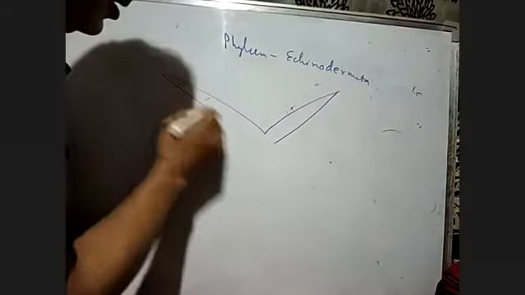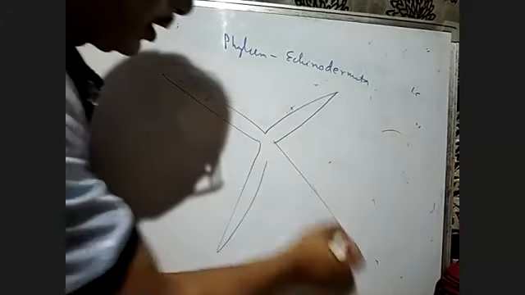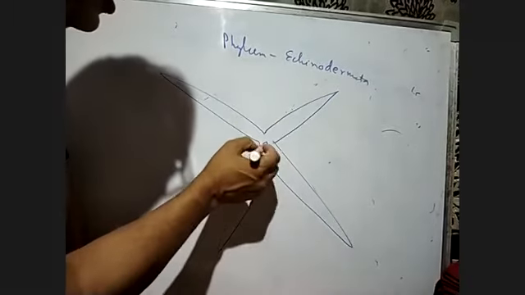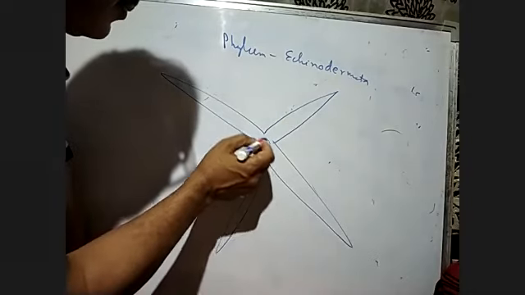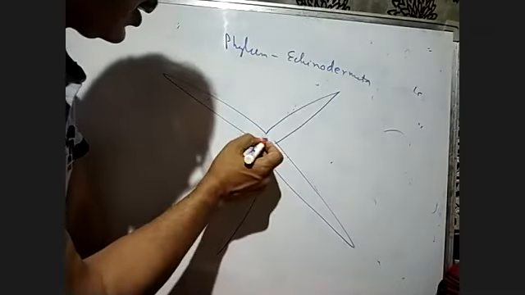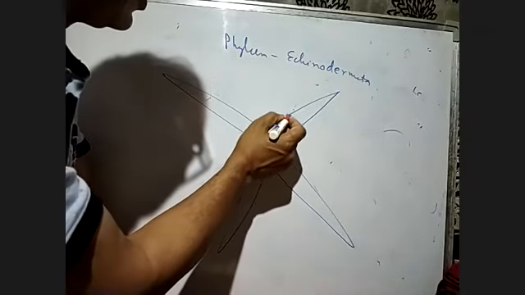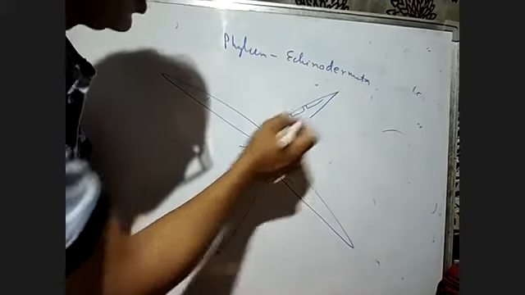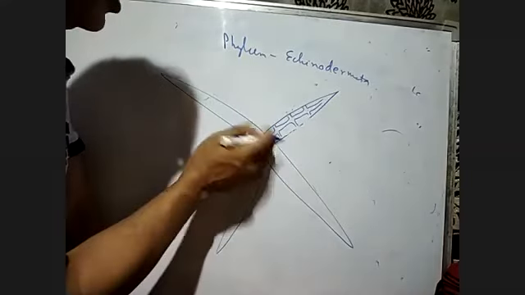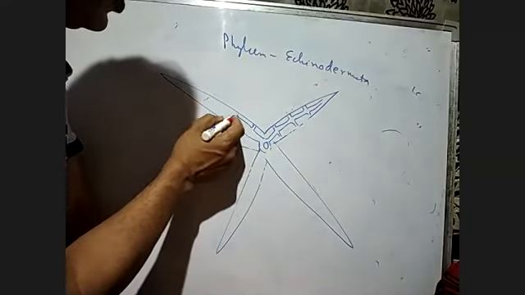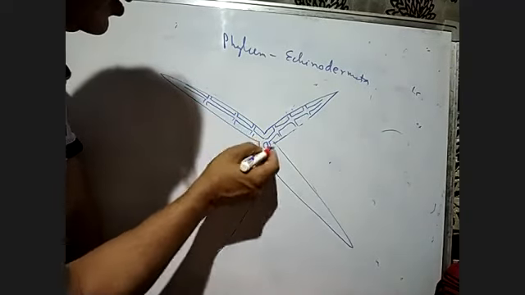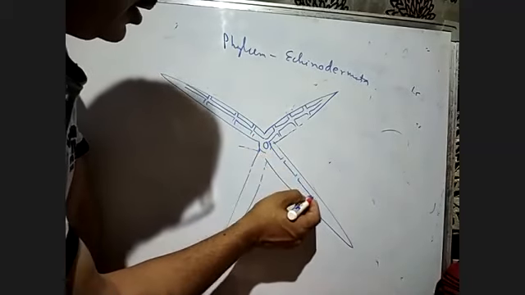From the ventral side, the water enters the body, and the water goes to all parts of the body through canals like this, here also, and here also.